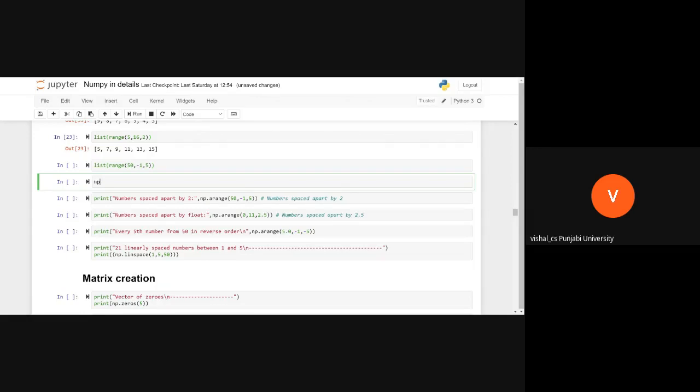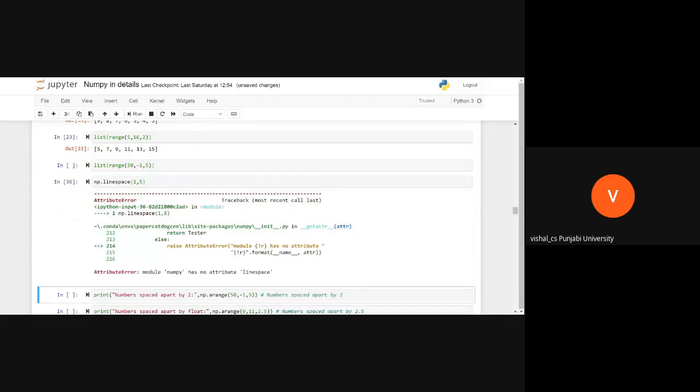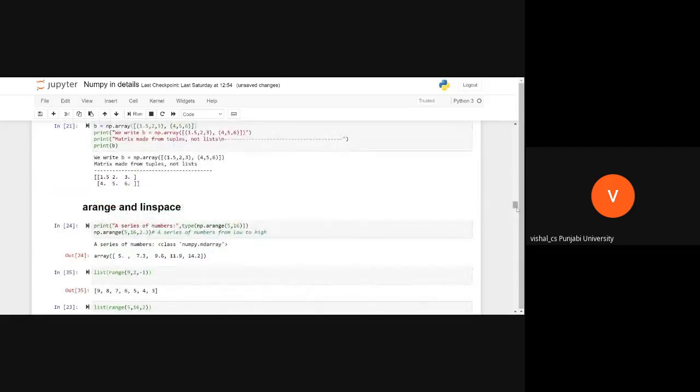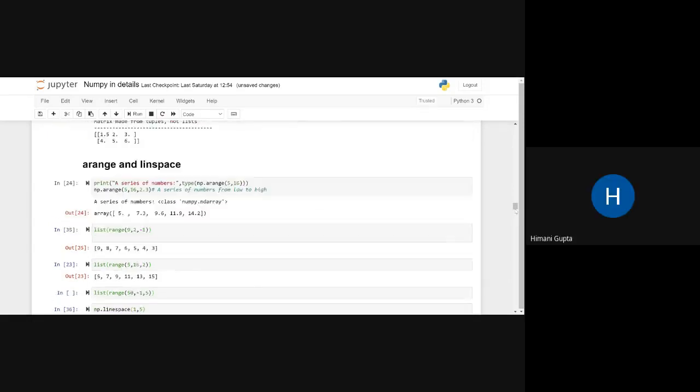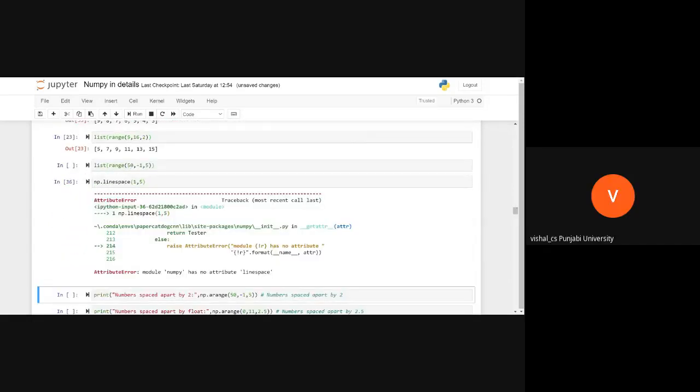It is present in np. We will write np.linspace. Then I give 1, 5. Is it linspace? It should be lin only. Okay, linspace. Okay, thank you.